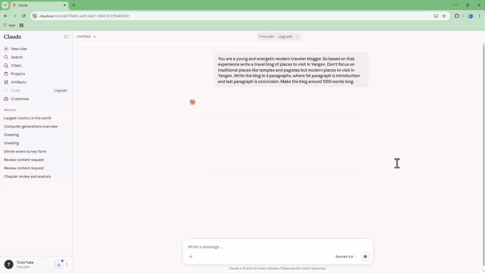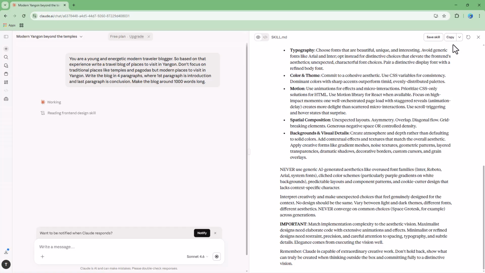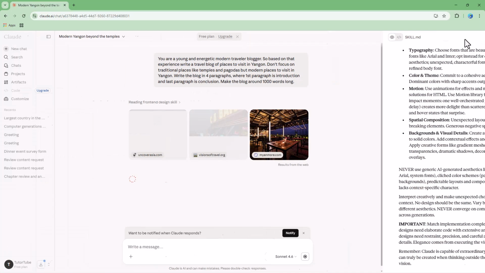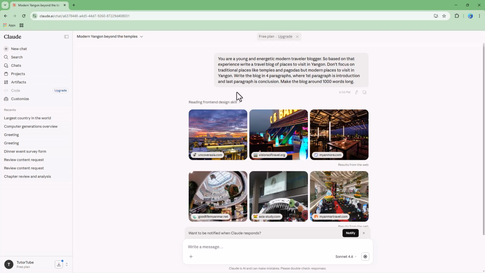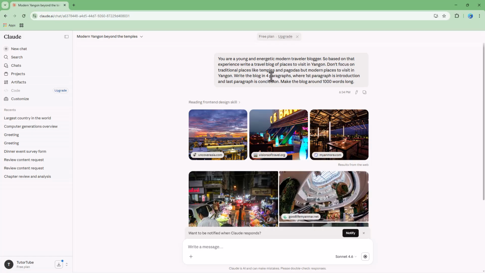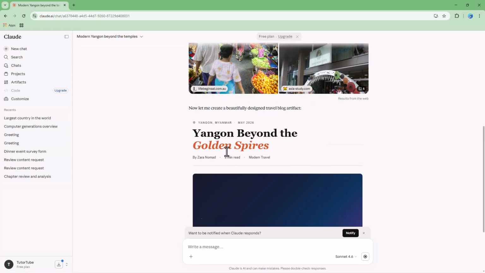Now if I hit send, it will read this out. You can see it's reading the front-end design skill. It's exploring the content and searching for modern places as a travel blogger. And now it says, let me create a beautiful design travel blog artifact. It's still researching the content by searching around the internet.